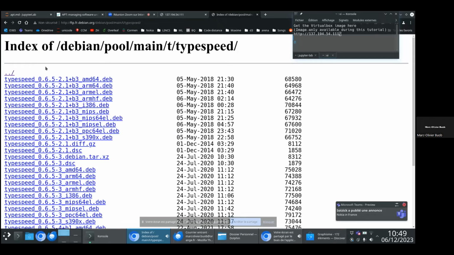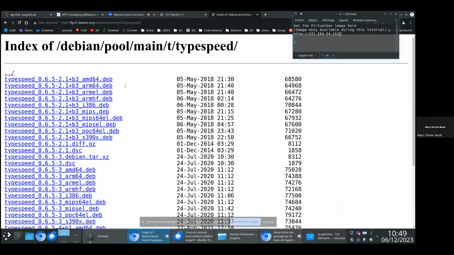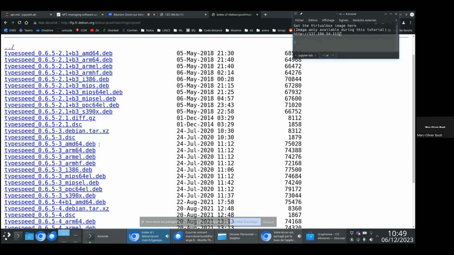And inside you have many versions of this package. In particular, you have one Debian package that corresponds to the AMD64 architecture, which is probably what you have on your own computer.